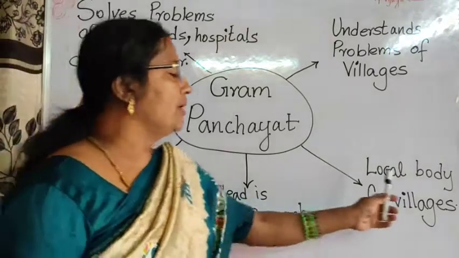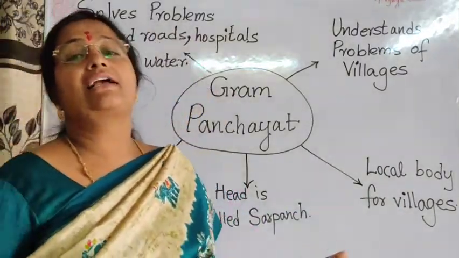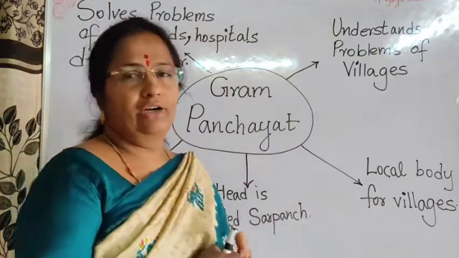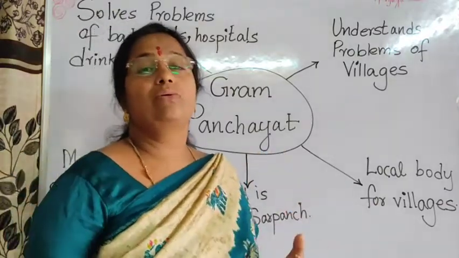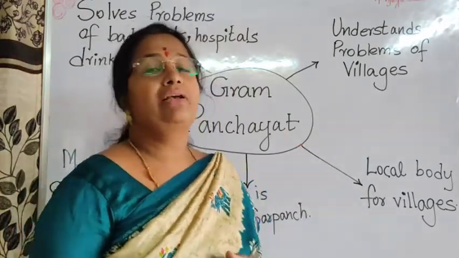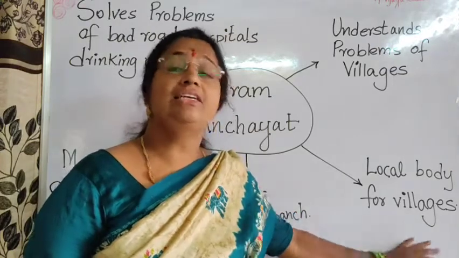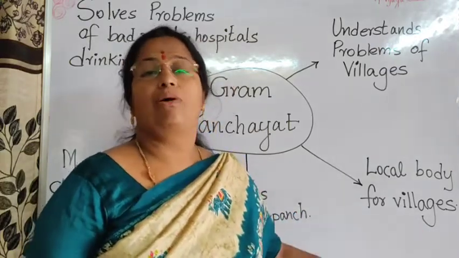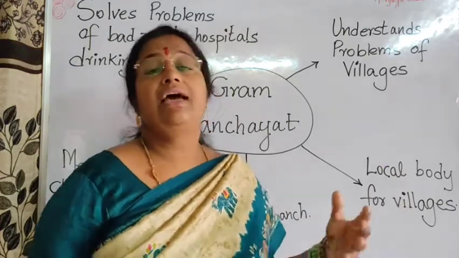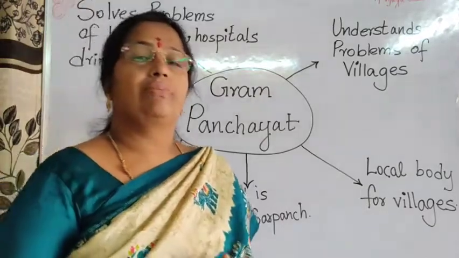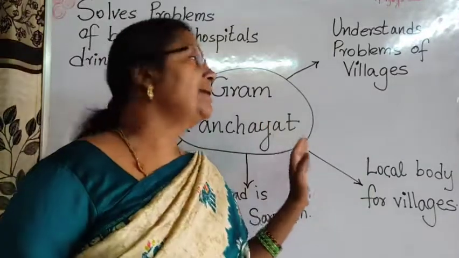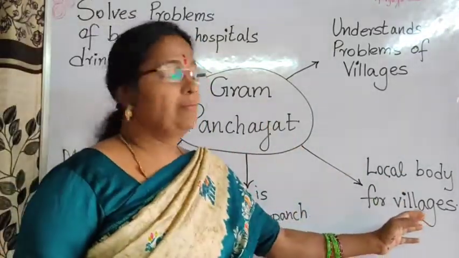And it is the local body for the villages. It is like a government for the villages. Okay, the government which is very near to them. What does the government do? Government thinks about the welfare of the people. Government tries to solve the problems of the people. So Gram Panchayat is the government in the villages. It solves the problems. It is the local governing body. Local means which is very close to us, and governing means which can solve the problem. Body means the group of people. Local governing body. So Gram Panchayat is the local body for villages.